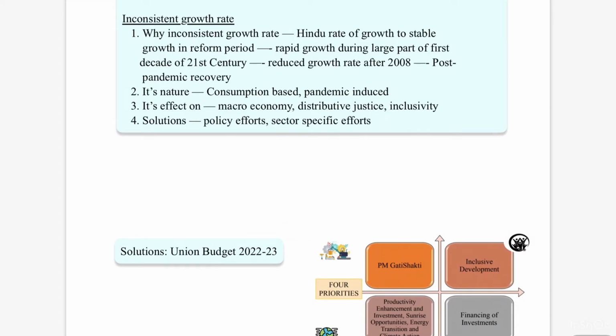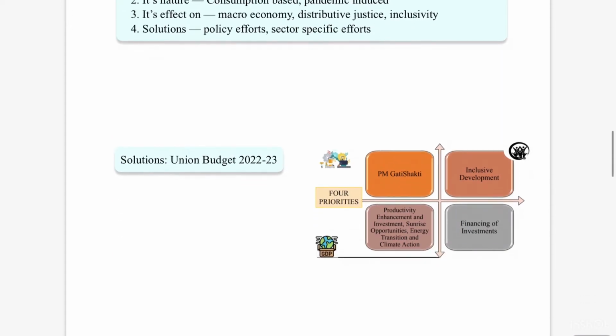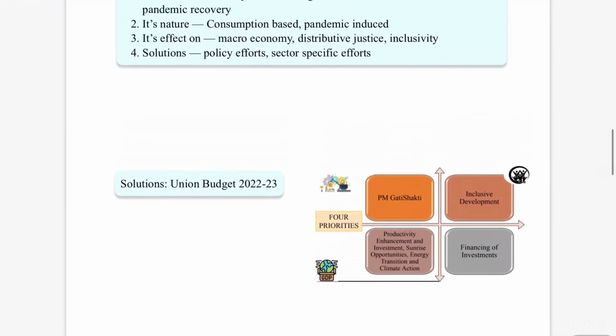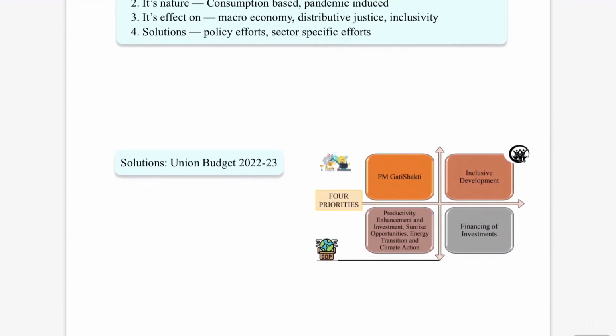That is to say, your preparation in this chapter or in economy must be correlated with the Indian Economic Survey and Union Budget. Then you will be developing a comprehensive answer for your mains. So if you observe the solutions, for the present challenges that the economy has been facing, you can connect it with the Union Budget 2022-23.